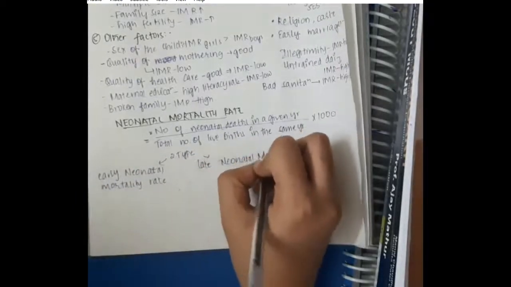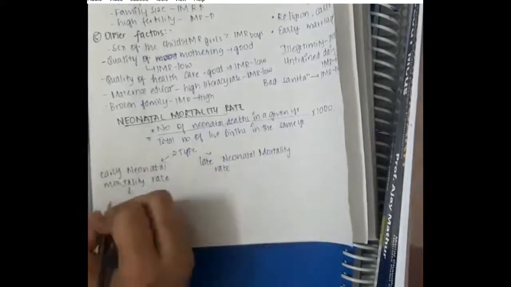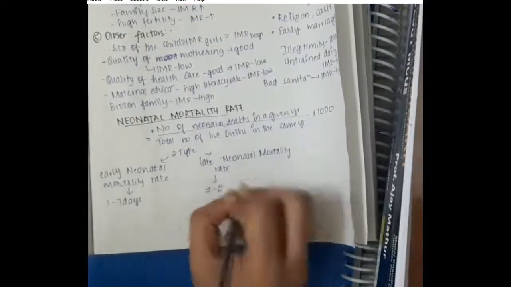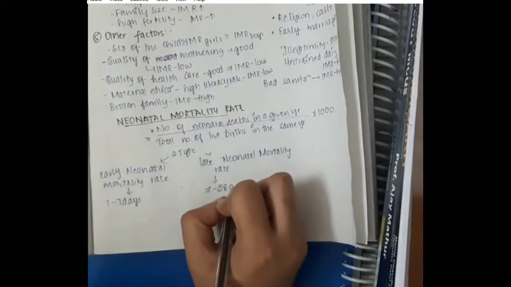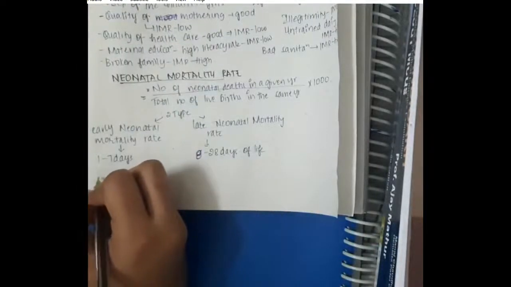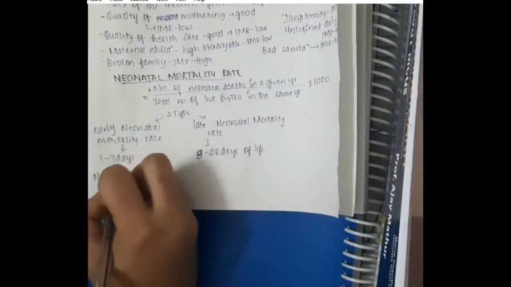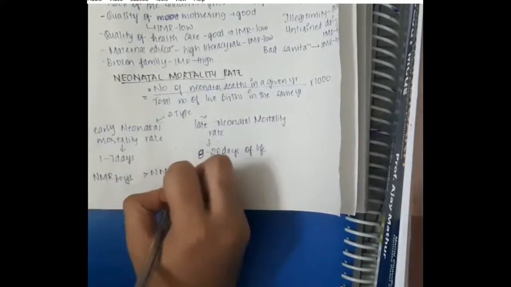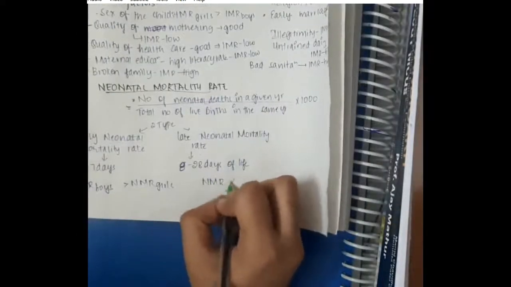One, we have early neonatal mortality rate and late neonatal mortality rate. Early neonatal mortality rate is for those children who have died between the age of 1 to 7 days of life, whereas late neonatal mortality rate is for those babies who have died from 8 to 28 days of their life. If you see, the neonatal mortality rate in boys is more than that in girls.